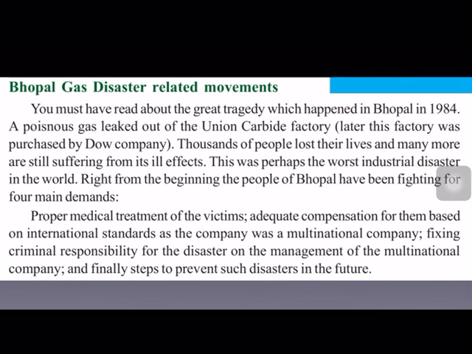But these demands were not fulfilled. Bhopal victims are still suffering from its effects, and compensation has been paid by the company but not as per international standards. And also, all the affected people were not paid compensation. And many people across the world boycotted the products made by the Dow Company. And when this Dow Company sponsored the Olympics in London, people across the world filed a petition against it, because they did not like Dow Company sponsoring the Olympics in London. So they filed a petition also against the Dow Company.